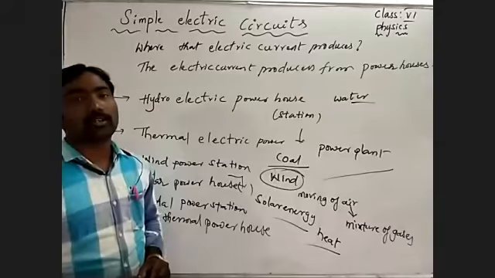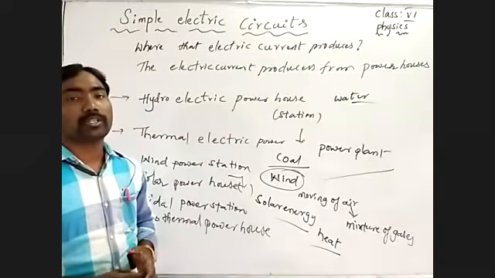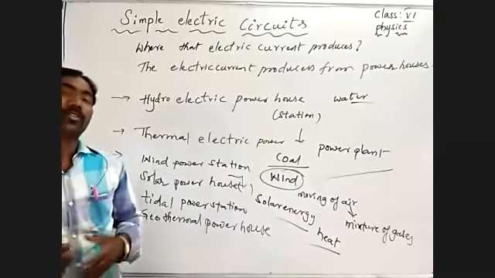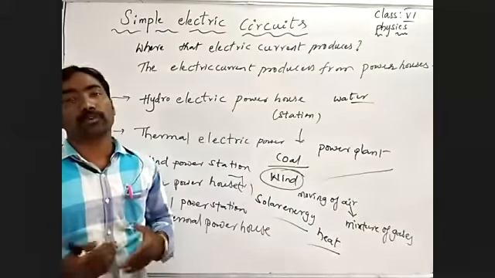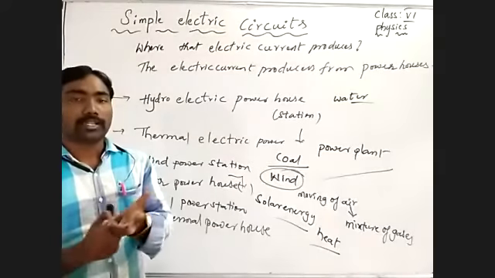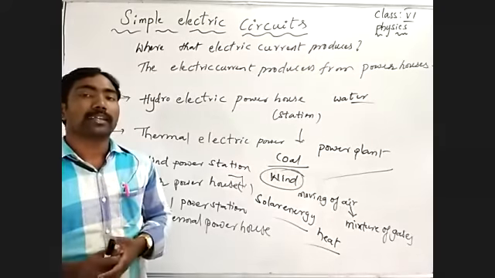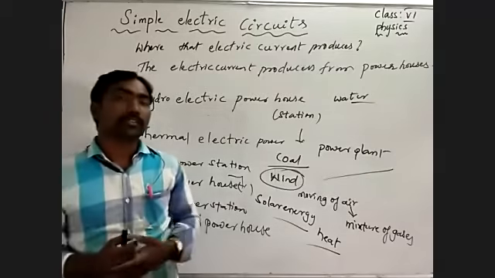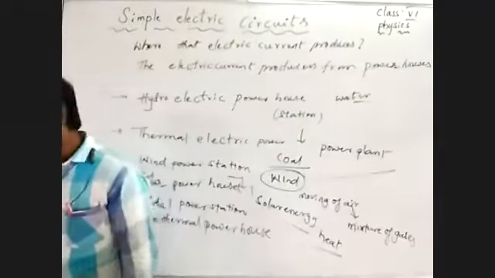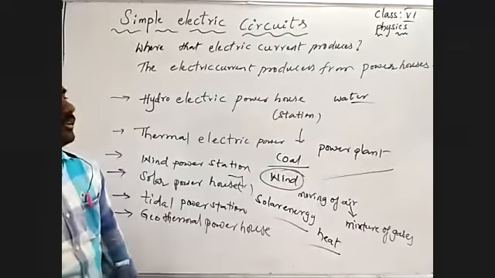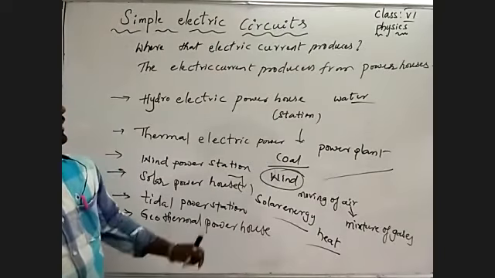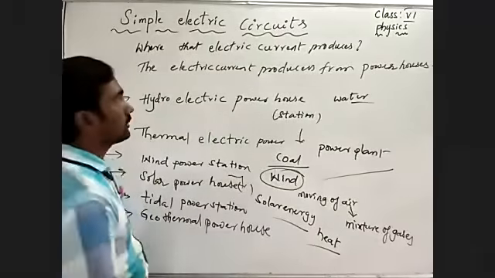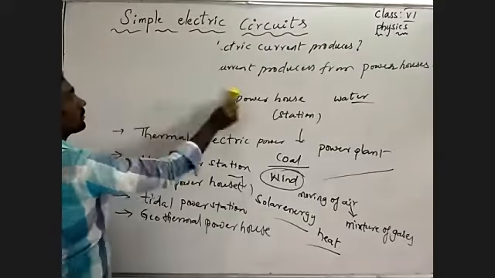In nuclear power plants, they are producing various things, making a vital role in our society. Vital means it can produce multiple things: medicines, explosives, electric current. In this nuclear power plant, they are utilizing radioactive elements. So, this is the electric current produced by these power plants or powerhouses. Understand?